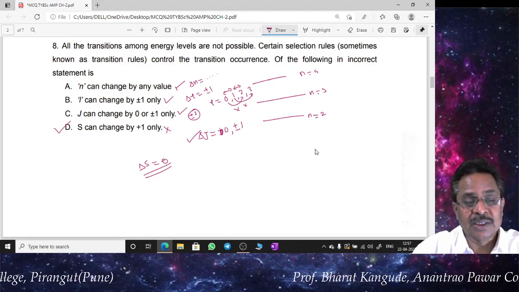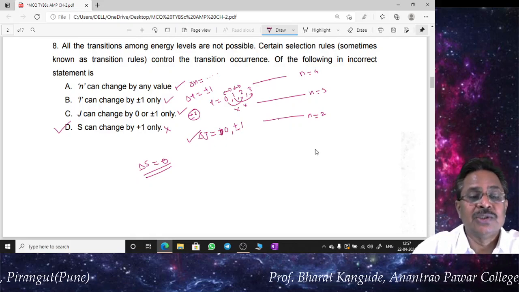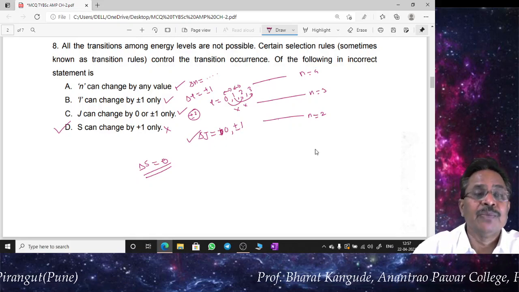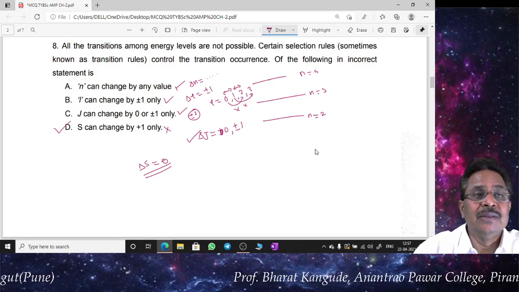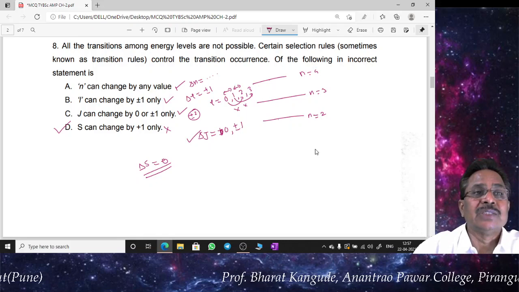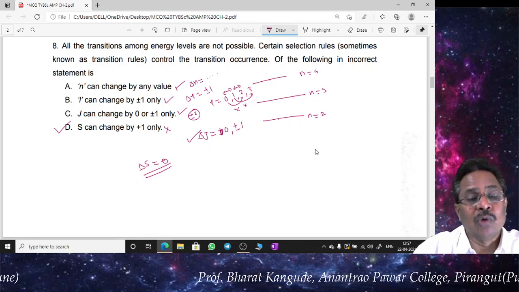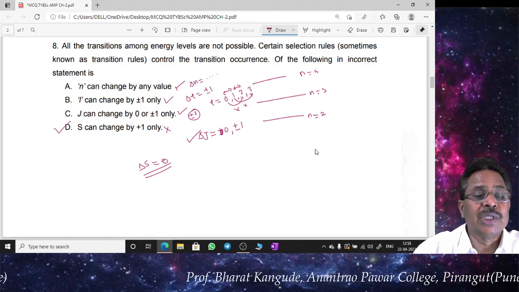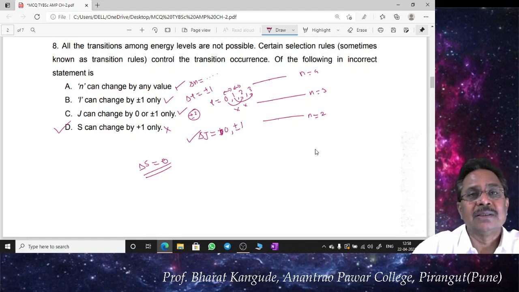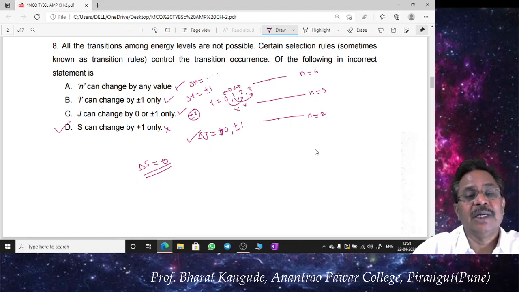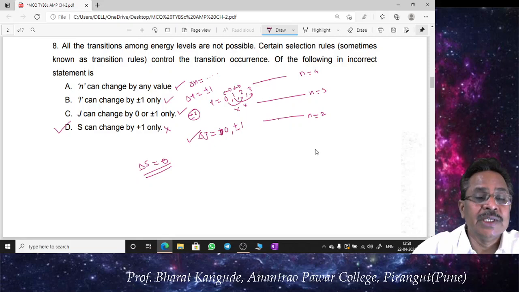So write it somewhere or get it very clear what the selection rules are for change in the total quantum number, change in the orbital angular quantum number, change in the spin angular quantum number, as well as change in the total angular momentum quantum number J. So these 4 selection rules are very important. Each and every spectral line that is observed in a one valence electron system has to obey all the selection rules.